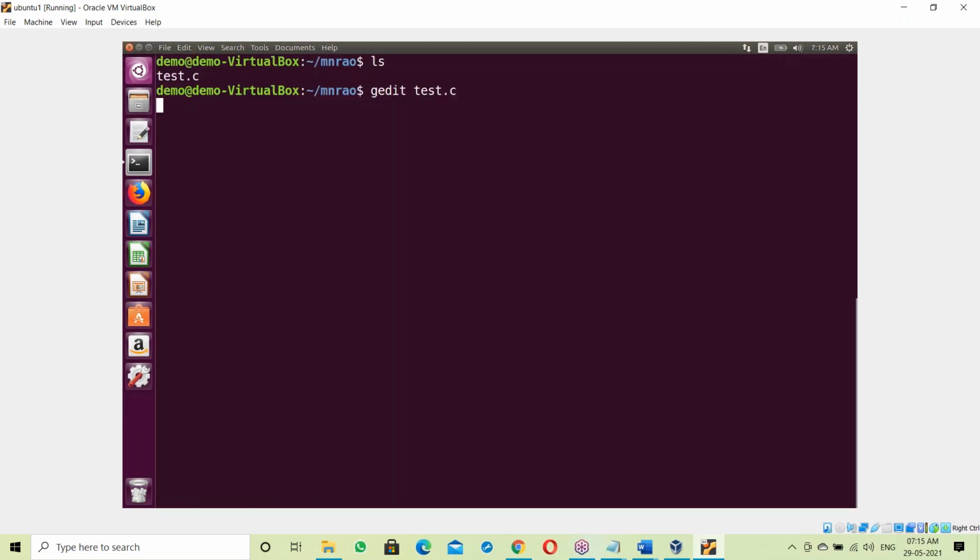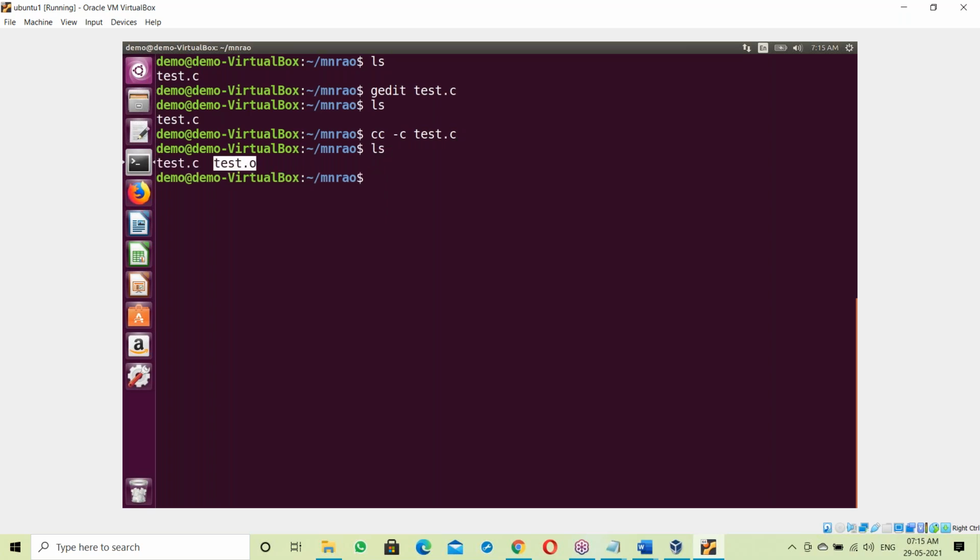First, compiling the C program: ls, test.c, cc -c test.c. It generates one test.o. So what is the test.o file? The test.o file contains the binary code for our C program. The test.c file contains the void main function, int a equal to 10, p equal to 20, int c equal to a plus p, next c equal to a minus p, like that.